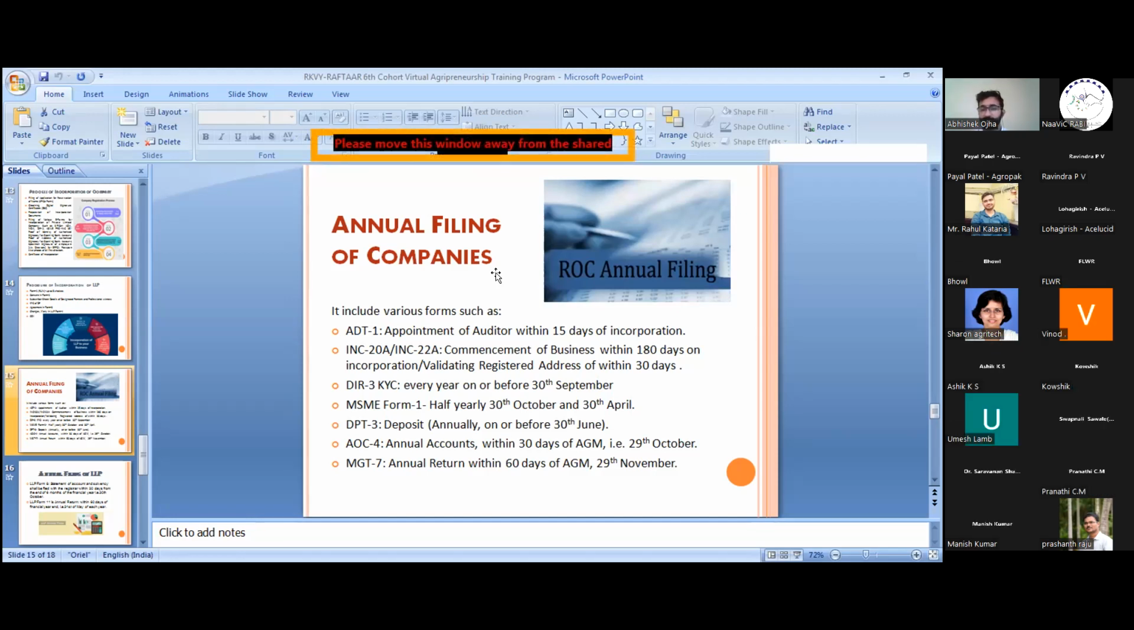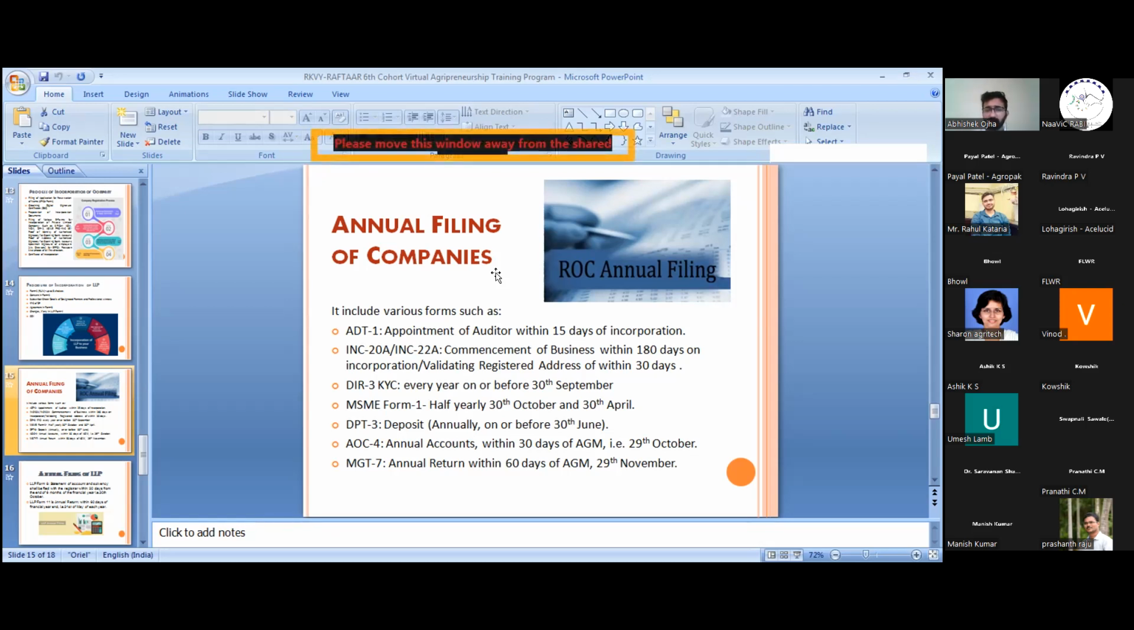Next is AOC3 and MGT7. AOC3, AOC4 and MGT7 are the annual filings of the companies. These are the annual accounts and annual returns for the company. AOC4 should be filed within 30 days of AGM, that is 29th of October, as the AGM date is 30th of September for most of the companies. And MGT7 should be filed within 60 days of AGM, that is 29th of November.